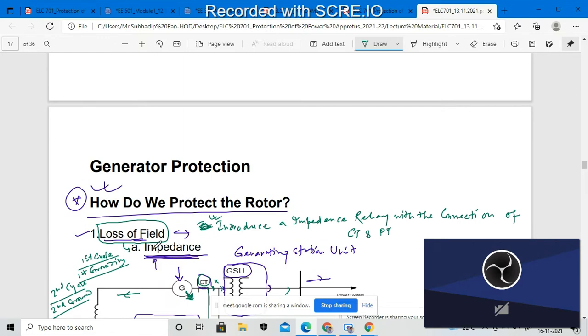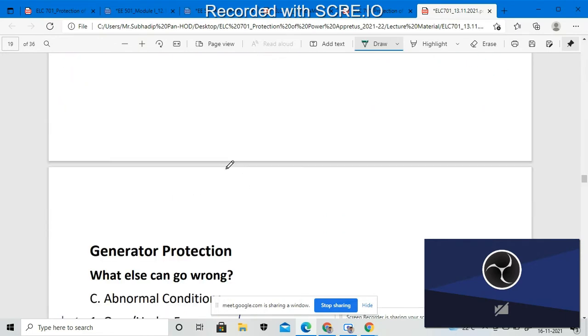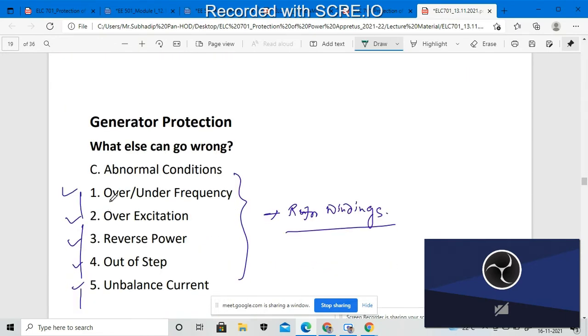Supposedly there can be over and under frequencies. Normally it may happen that we have over frequencies due to a huge amount of current, and we may have some under frequencies, depending upon the operation.